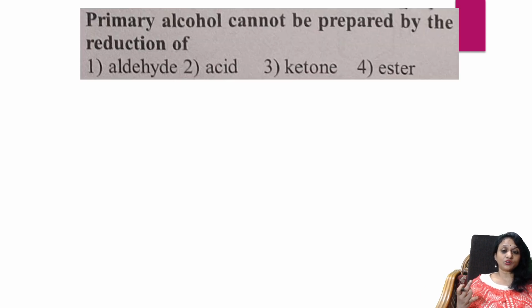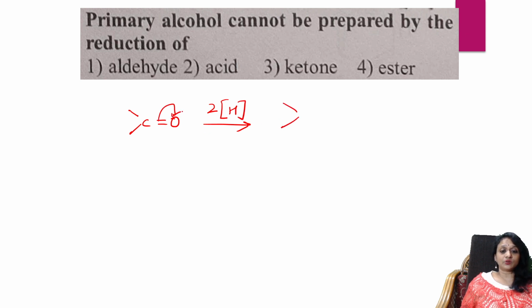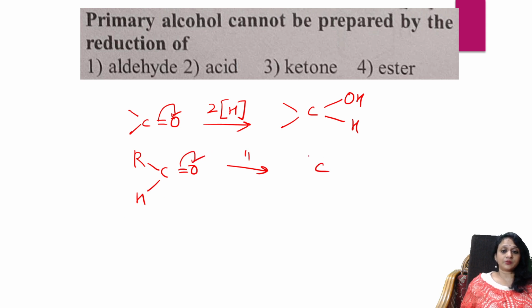Next. Primary alcohols cannot be prepared by the reduction of. Remember always, when I have a carbonyl group, you will do reduction by addition of hydrogen. It will go and add here, one hydrogen here, one hydrogen here. So for an aldehyde group, if you are doing reduction, the bond shifts: carbon, alkyl, hydrogen, OH and H. Aldehydes on reduction give primary alcohols.